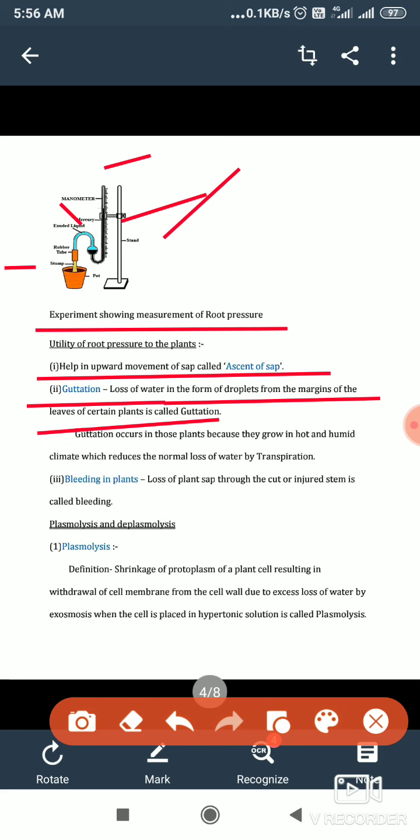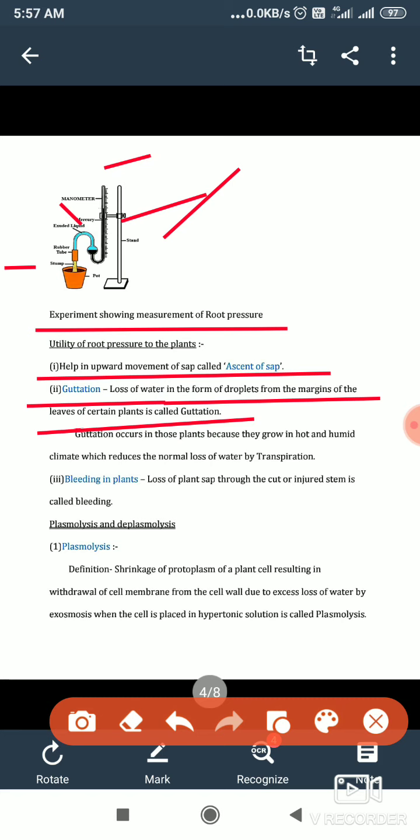This is called guttation. There are some plants like grass, tomato, brinjal. Some of the plants do this. Banana: at the edges of the leaves, droplets of water come out in the morning.